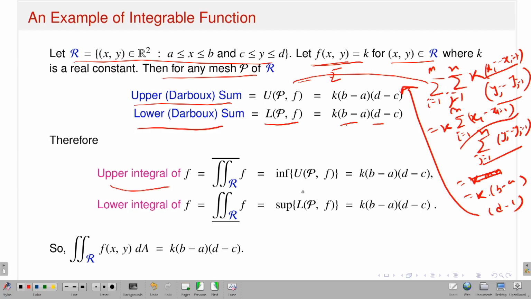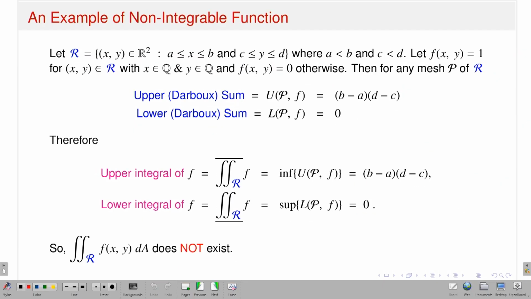Then the upper integral, which is the infimum, and all the UPF are constant, is exactly equal to k times (b minus a) times (d minus c), and the lower integral, which is the supremum, is also k times (b minus a) times (d minus c). So in both cases the upper integral and lower integral are the same. Therefore my function is Riemann-Darboux integrable, and this common value is the value of the integral. So this is a very simple function; you can explicitly calculate using just the definitions, and you have an example of a Riemann-Darboux integrable function.